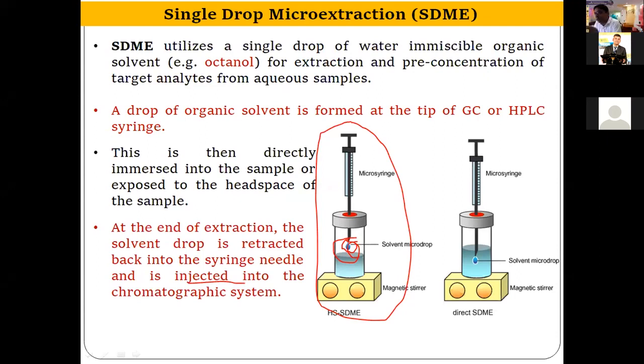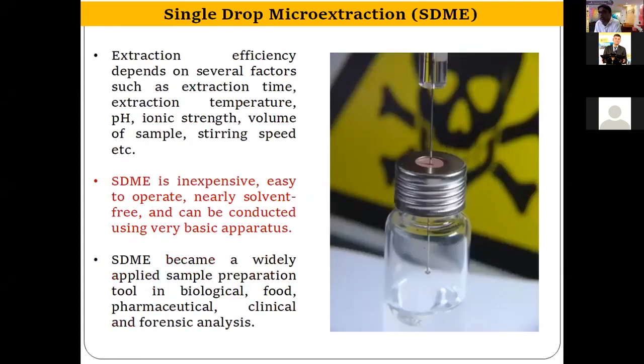So in SPME, you don't consume any organic solvent. In single drop microextraction, you consume 10 microliter of organic solvent. So this is basically a real picture of single drop microextraction. You can see this is the droplet which is of octanol, and this is the sample. When you heat the sample, the compound will be extracted.